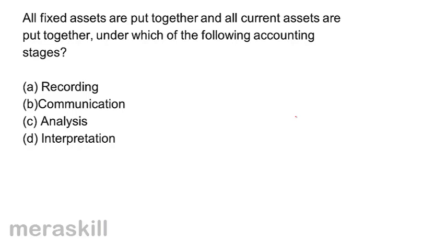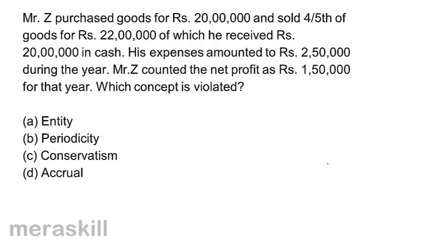All fixed assets are put together and all current assets are put together under which of the following accounting stages? A. Recording, B. Communication, C. Analysis and D. Interpretation. Correct answer C. Analysis. All fixed assets are put together, all current assets are put together under the analysis stage.